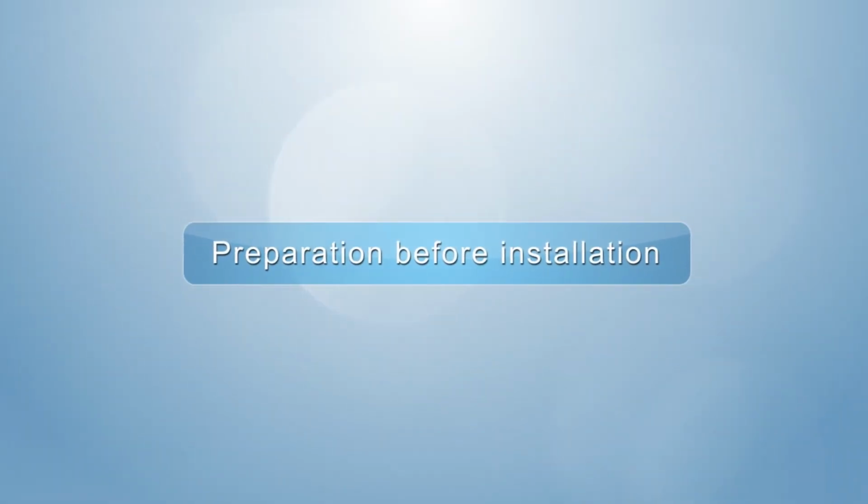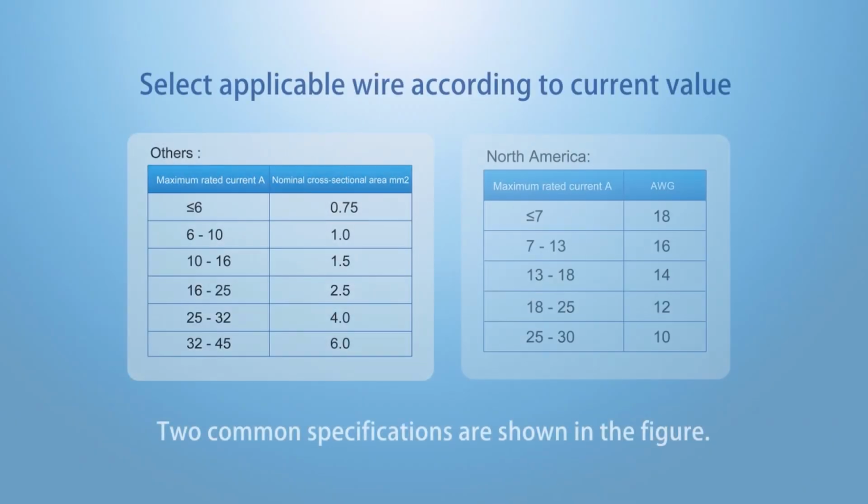Preparation before installation. Wire stripping. Select applicable wire according to rated current value. 2 common specifications are shown in the figure.